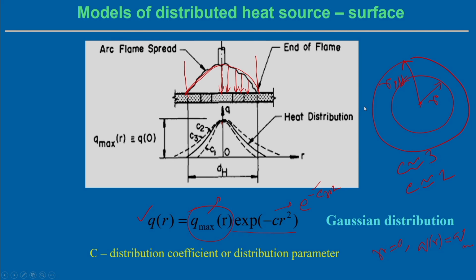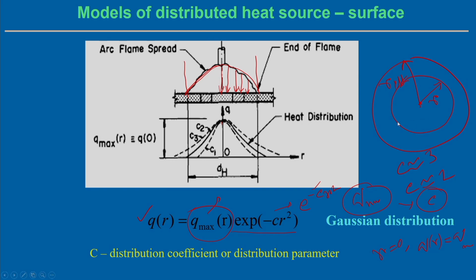So, this way we can represent the distribution of the arc in the particular equation. Q max is the maximum value, and it gradually decreases exponentially towards the boundary. This kind of distribution is normally called the Gaussian distribution. In this case we do not know the value of Q max, and we also do not know the distribution parameter. If these two parameters are known to us, then we can completely define the heat flux intensity distribution in this particular model.